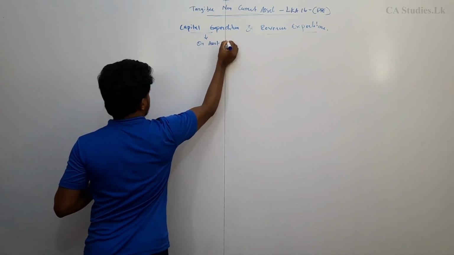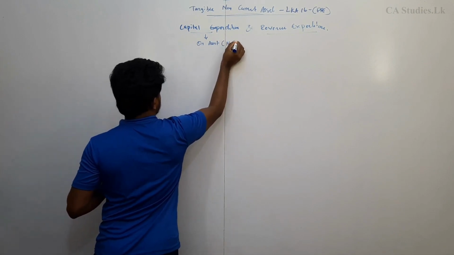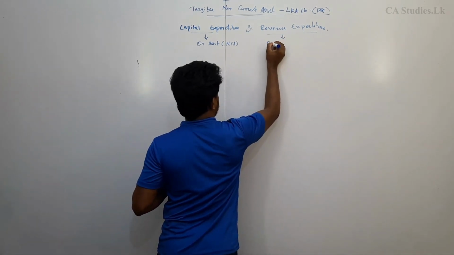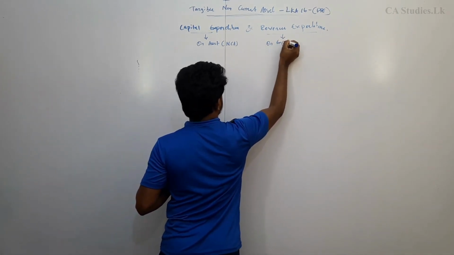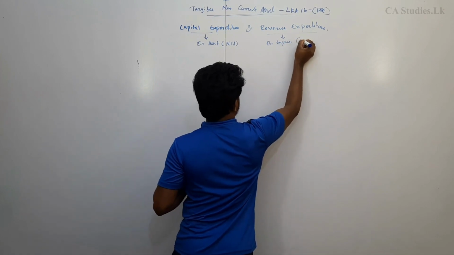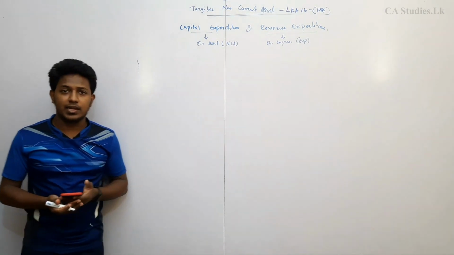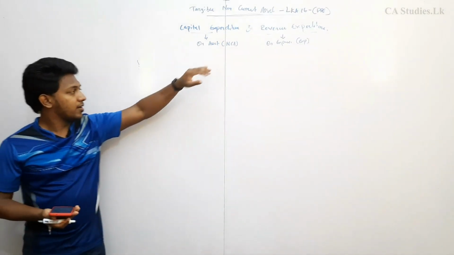That asset should be a non-current asset. Revenue expenditure is on expenses. That is an expense.